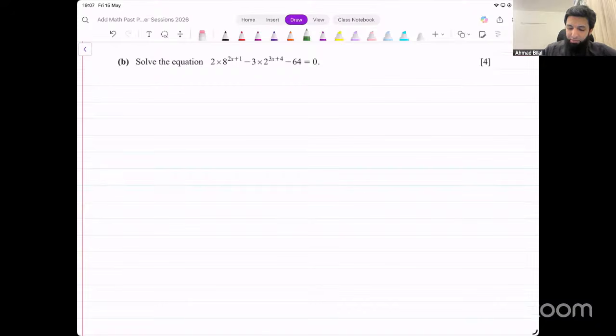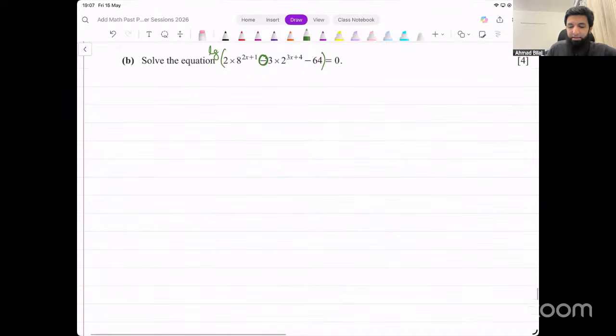When we have plus or minus between terms like this, and we have x in the power, to bring x down we need to take log on both sides at some point. But the problem is, if we take log of any base, first of all, on the right side we've got 0, but we could do something about that by taking 64 to the other side. The problem is this minus sign. When you have minus or plus inside the log function, there's no way to simplify that. You cannot simplify that anymore.